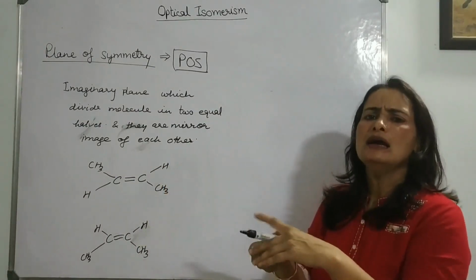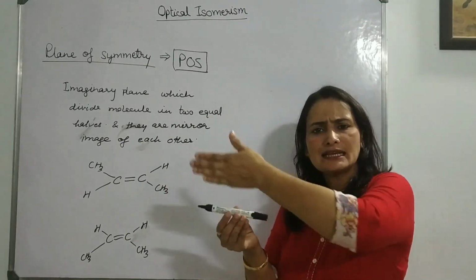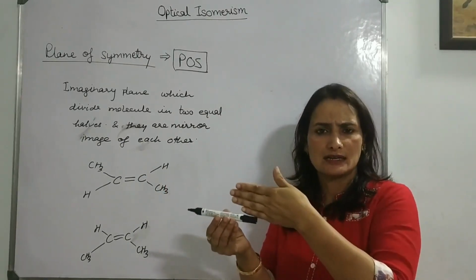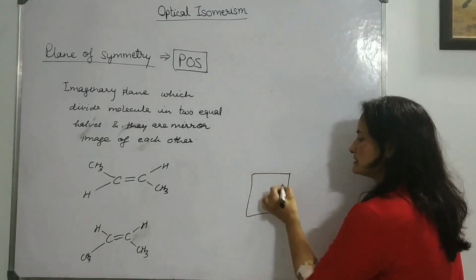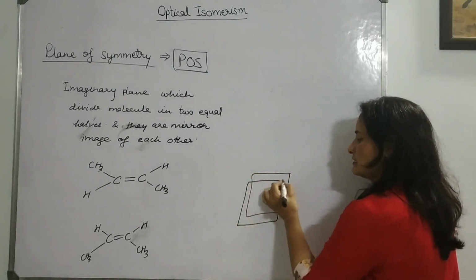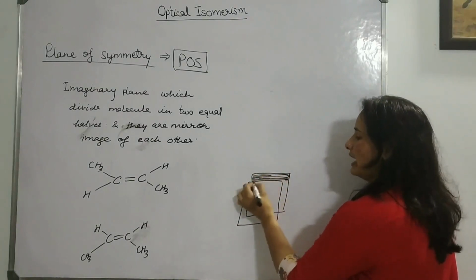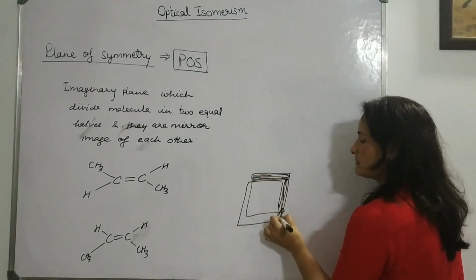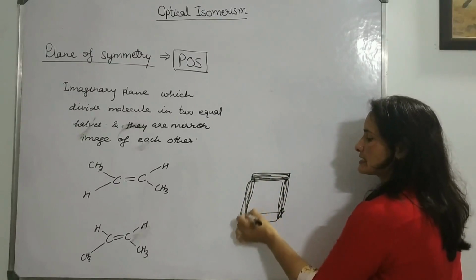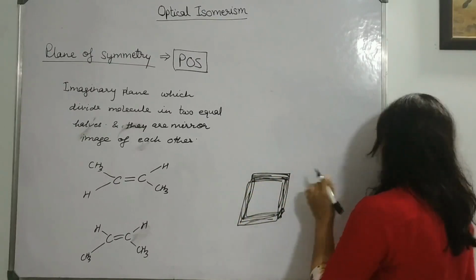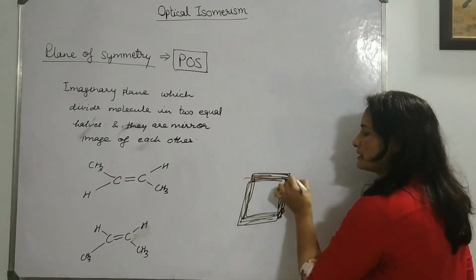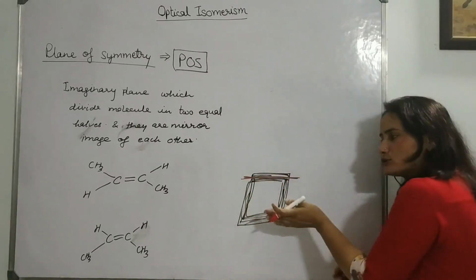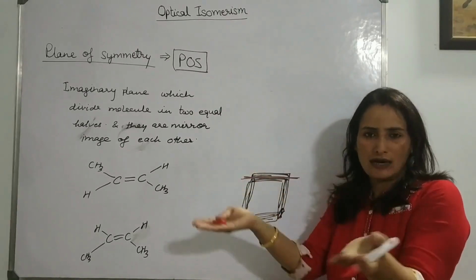It is simple, like we are just slicing a piece of bread from the center. Let's suppose this is the thickness, and I am slicing the bread from this thickness. It will be divided into two equal halves.